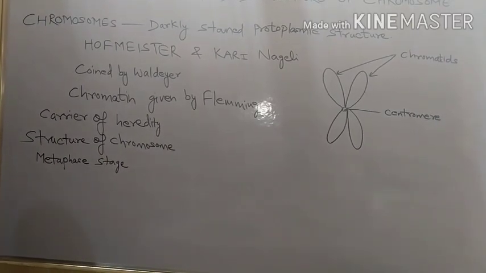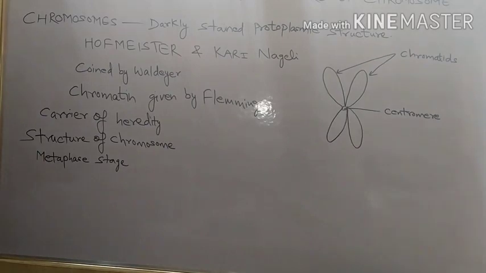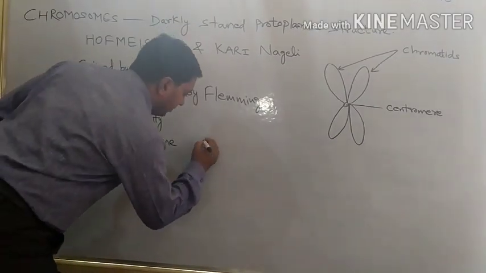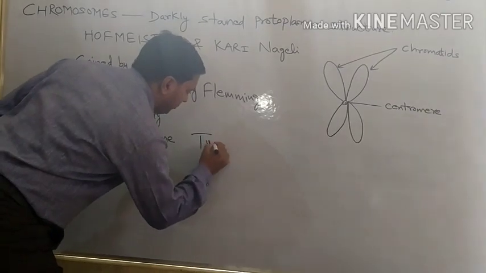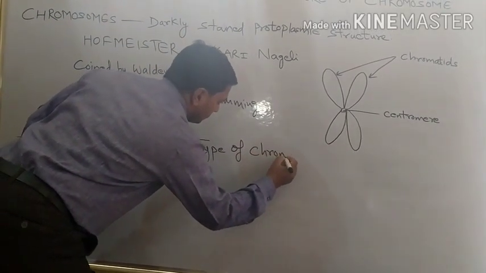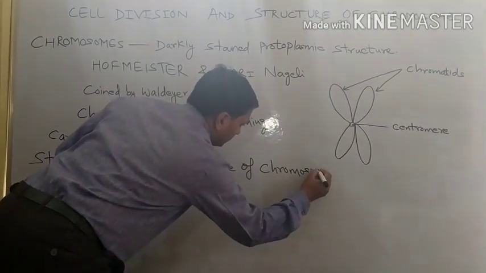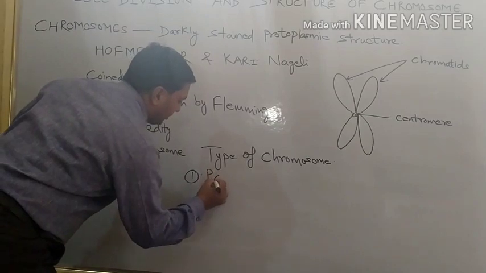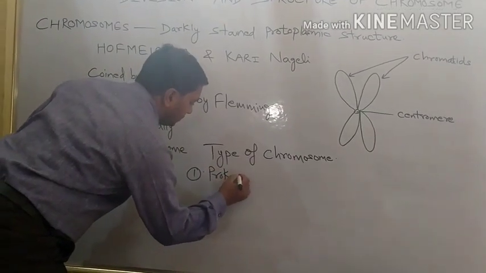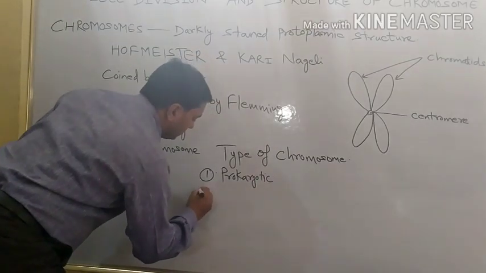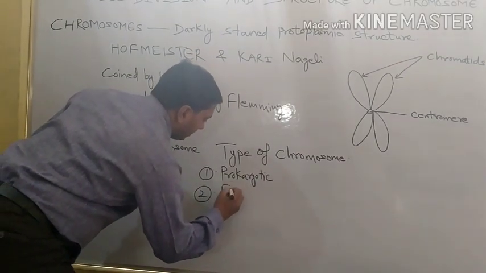Now we will discuss the types of chromosome. There are two types: first, prokaryotic, and second, eukaryotic.